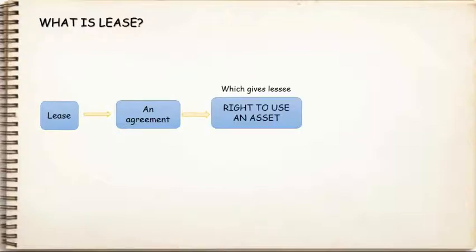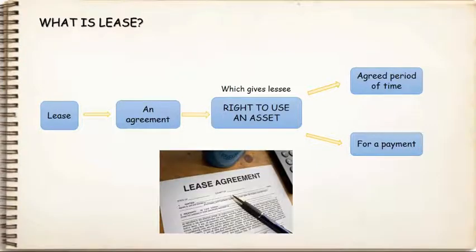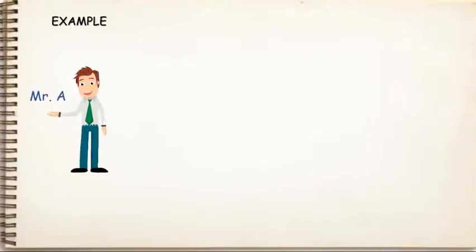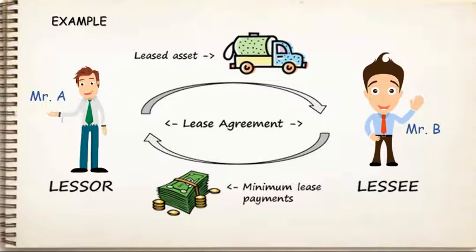What is lease? Lease is an agreement which gives lessee the right to use an asset for an agreed period of time and for a payment. Let us understand the meaning with an example. Mr. A gives his milk van to Mr. B to use for a period of 8 years in return for a payment of Rs 50,000 per annum.